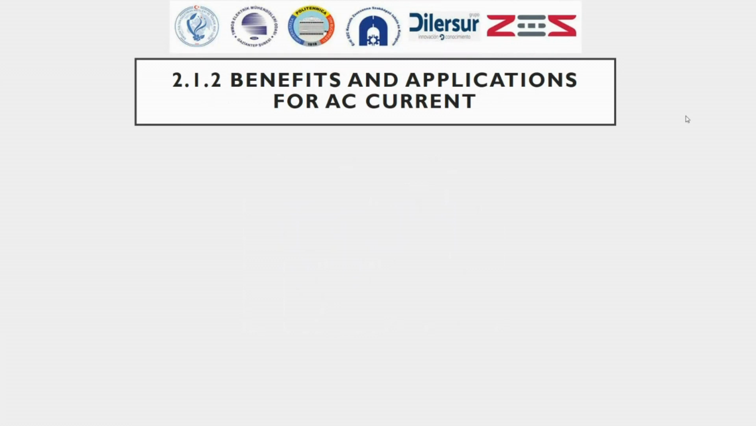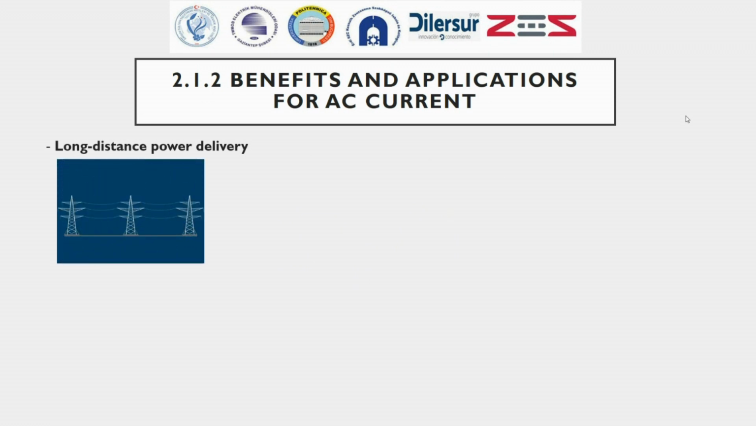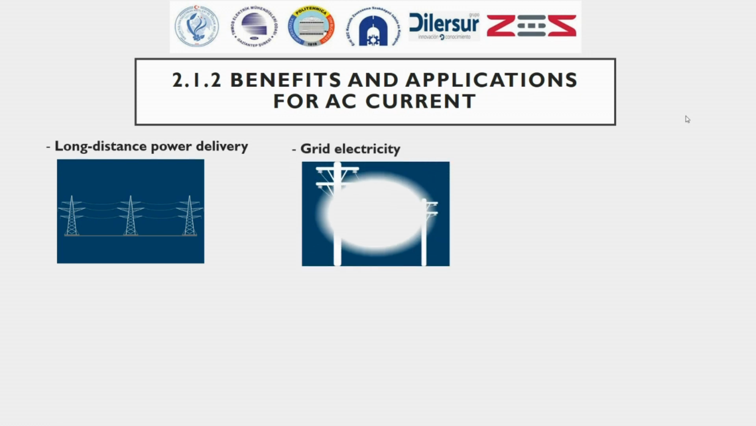Benefits and applications of AC current: long-distance power delivery. AC power allows efficient power delivery over long distances. High-voltage AC power can be converted in an easier and more efficient way, thus reducing energy losses over long distances. Grid electricity. Electricity used in homes, businesses, and industry is usually AC. AC power is readily available from the utility grid.